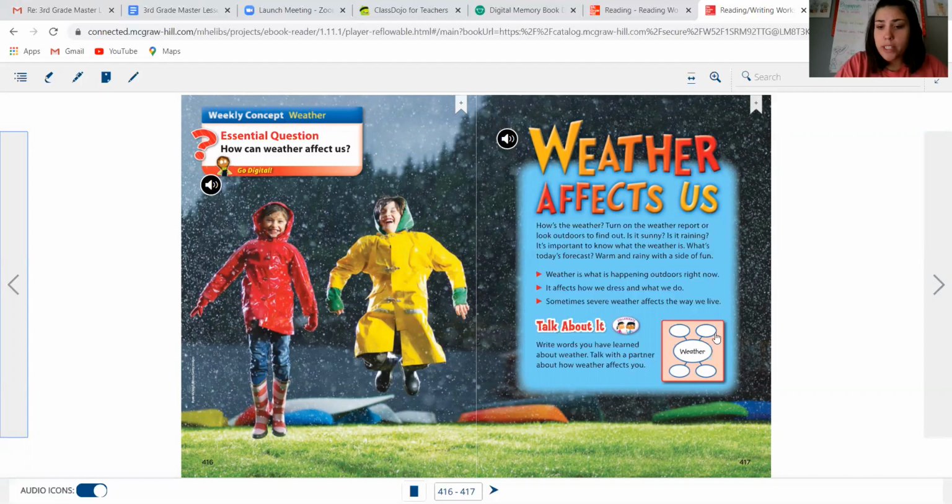If you look over here on page 417, this was the single bubble map that we had you guys do. It was just a way for you to brainstorm what you knew about weather. So I just wanted you to write some words about weather that you knew, or just some things about weather. So some things you could have written were sunny, cloudy, rainy, stormy. Those are just ways to describe the weather. You could have written that the sun is hot, or the rain comes from the clouds when they build up with water, things that you learned, the water cycle. You could have written any kind of things, just 4 little brainstorming things to get you started thinking about this unit.